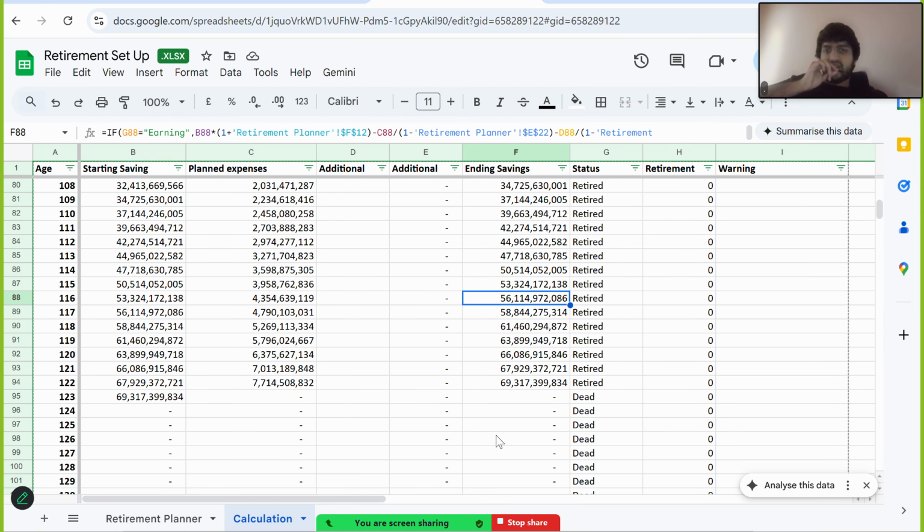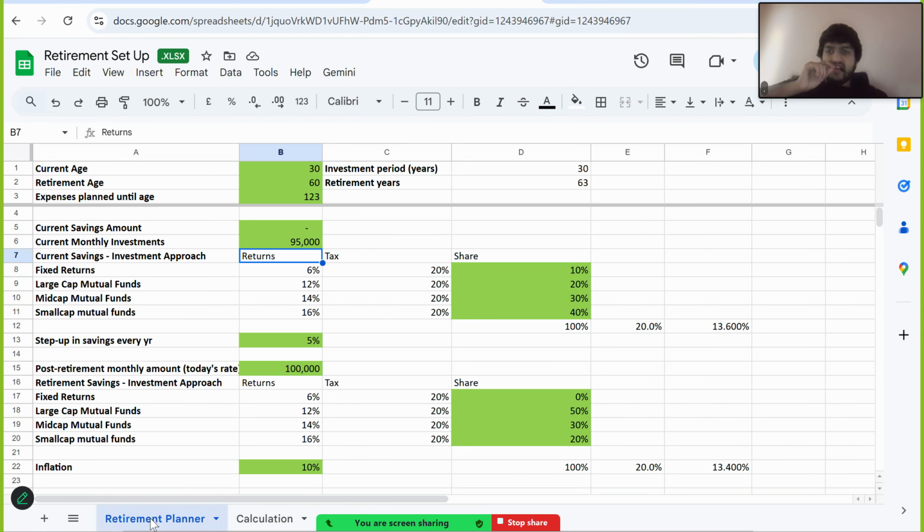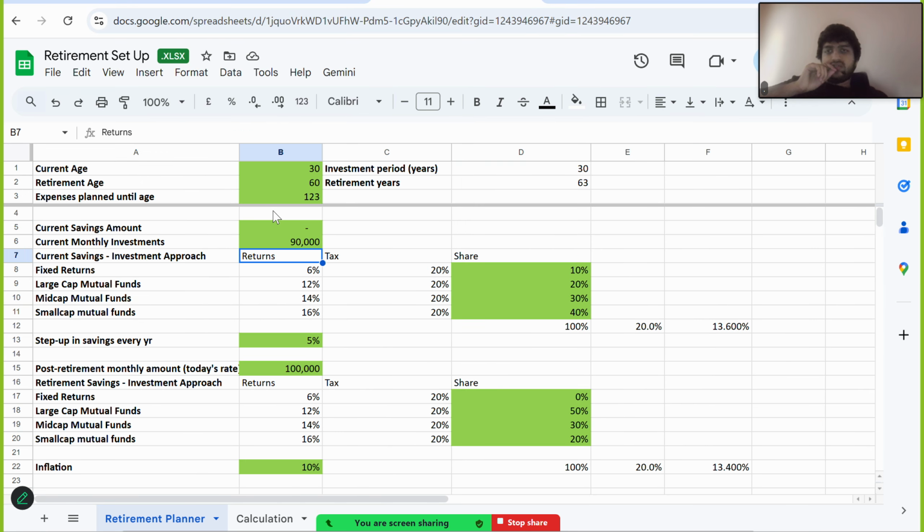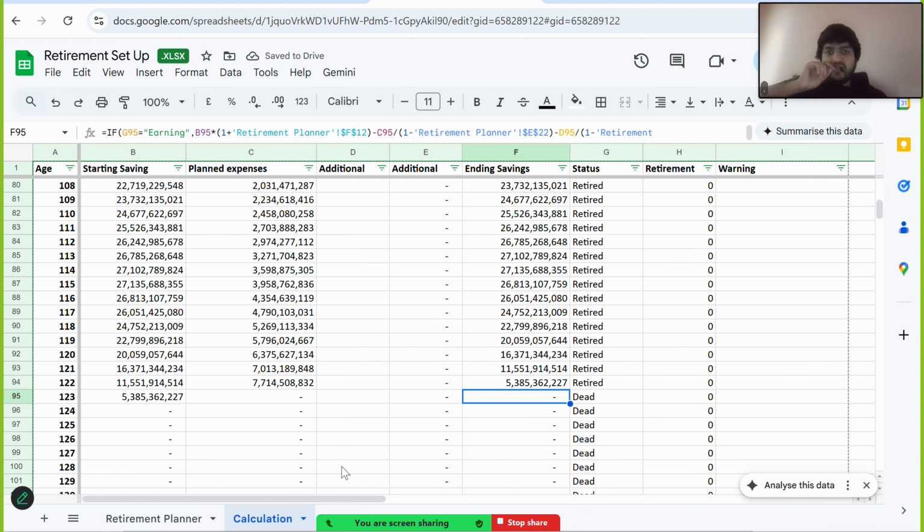Even at 123 years, you have about 69 billion of your currency left. So now let's reduce it to about 90. See, you run out of money at about 121. So the correct answer would be somewhere around 91,000 by trial and error method, so that you don't run out of money.